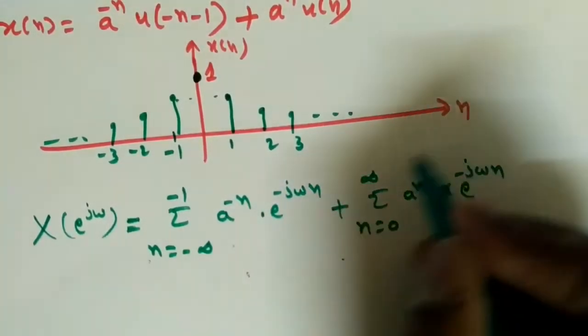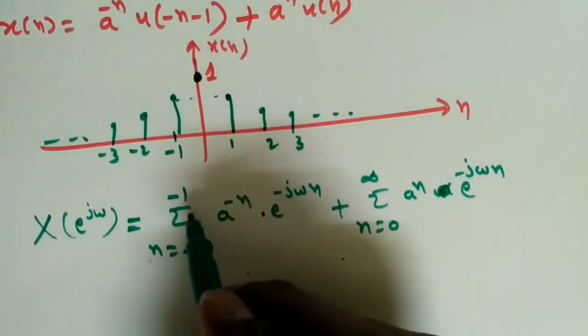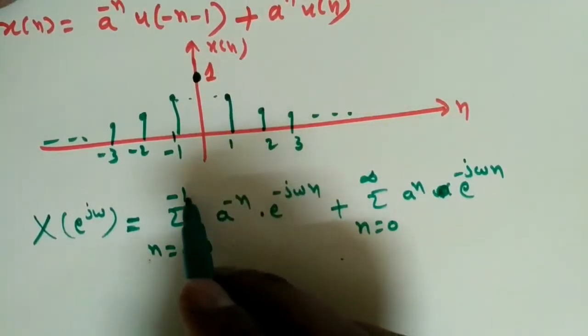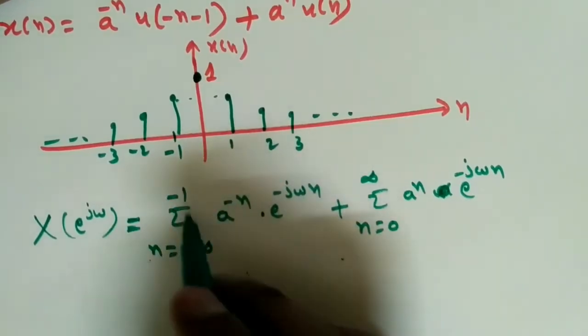To solve this summation is very easy, but how to solve the first summation? First we need to represent it, this should be 1 to infinity actually, instead of minus infinity to minus 1.